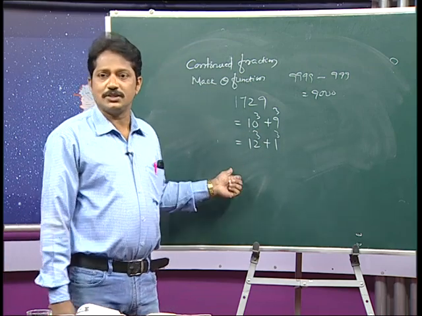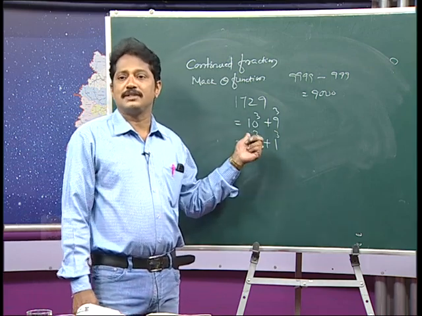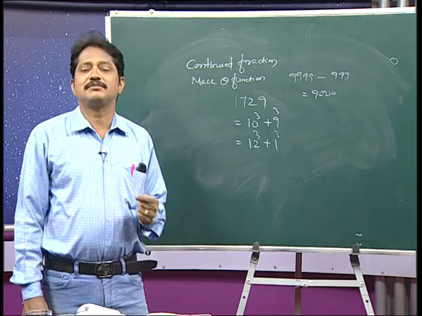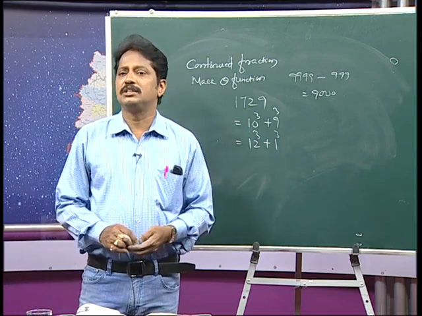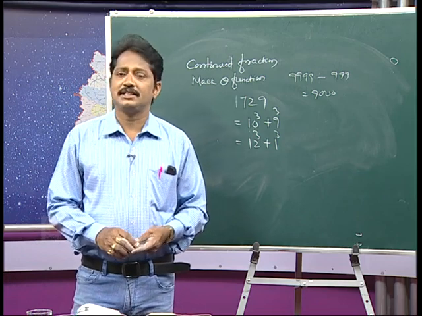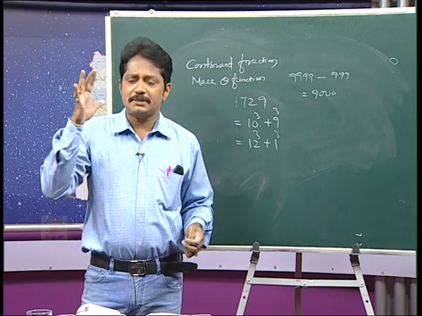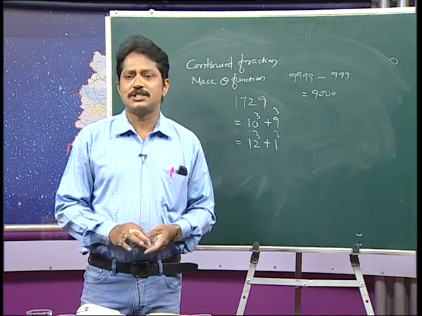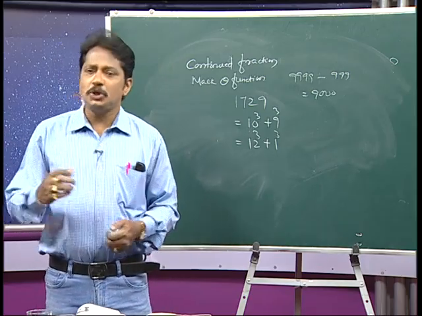12 cube is 1728 and 1 cube is 1. So, 12 cube plus 1 cube is 1729. Such a great mathematician. He actually does not have any good qualification, but throughout his life, he was alive only for 32 years, and he spent his total years to innovate mathematics.